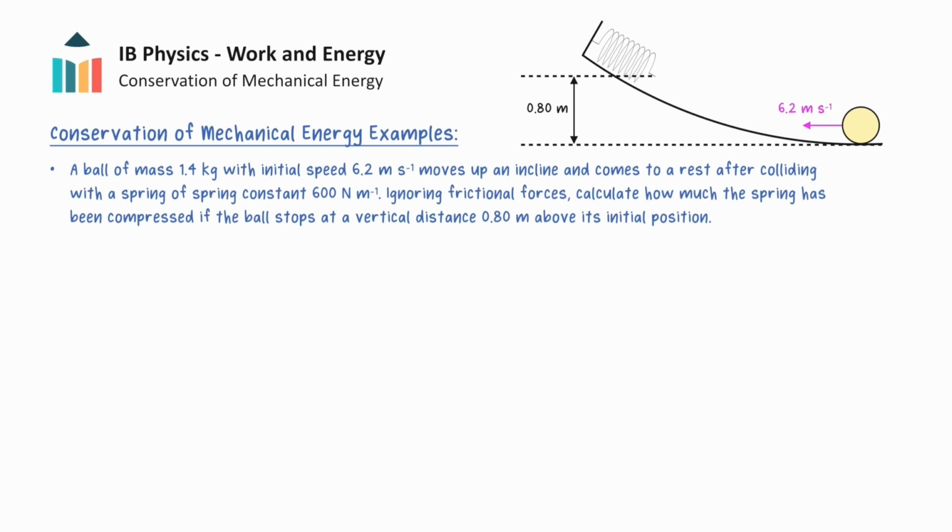This second example involves elastic potential energy, as we want to calculate the compression of the spring after the ball has moved up the ramp and come to rest. Recall that mechanical energy is the sum of kinetic and potential energy. Initially, there is zero elastic potential energy, and we can assume the ball's gravitational potential energy is zero, so the ball only has kinetic energy. Substituting the relevant values gives 26.9 joules for the initial mechanical energy of the system.